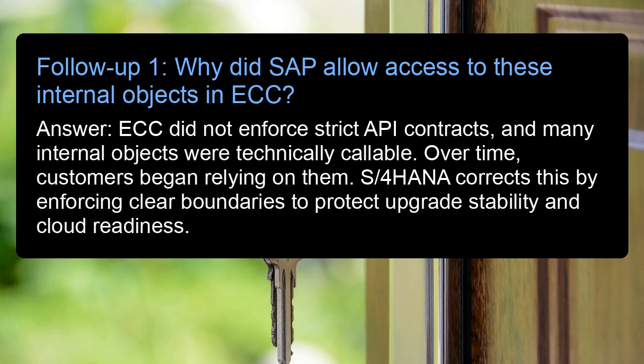Follow-up 1. Why did SAP allow access to these internal objects in ECC? Answer: ECC did not enforce strict API contracts, and many internal objects were technically callable. Over time, customers began relying on them. S/4HANA corrects this by enforcing clear boundaries to protect upgrade stability and cloud readiness.